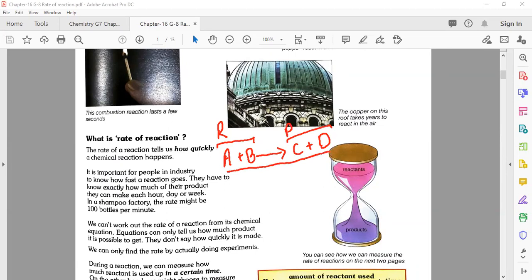And this chemical equation is not going to tell us about the time. We don't know how much time it takes to convert from A, B to C and D, or from reactant to product, until we use some stopwatch, some instrument or something with this. So this chemical equation is not going to tell us about the rate of reaction. The equation can only tell us how much product it is possible to get. It doesn't say how quickly it is made.